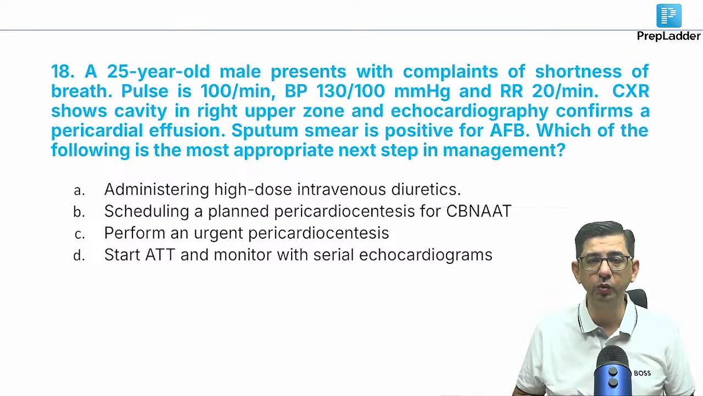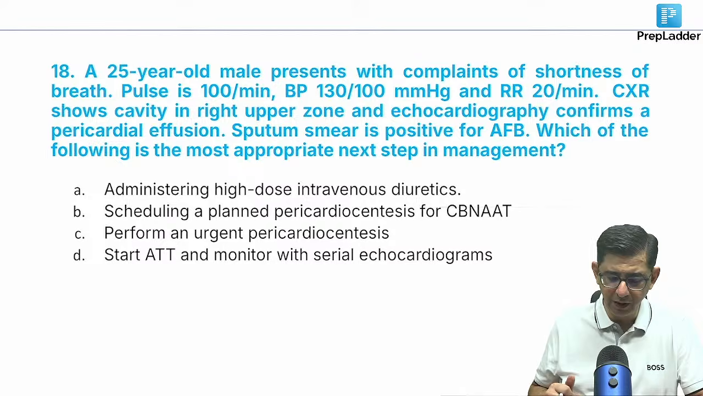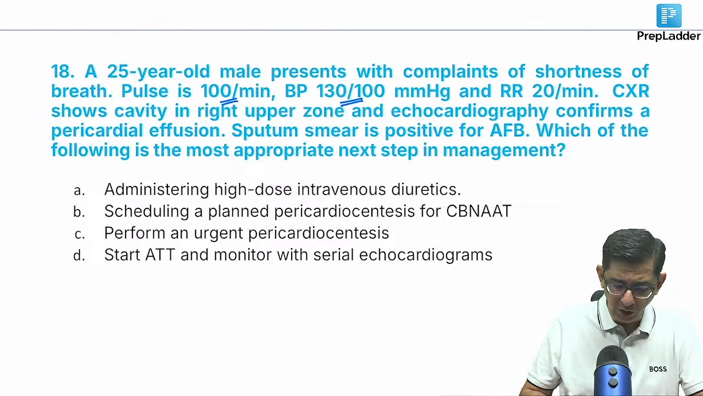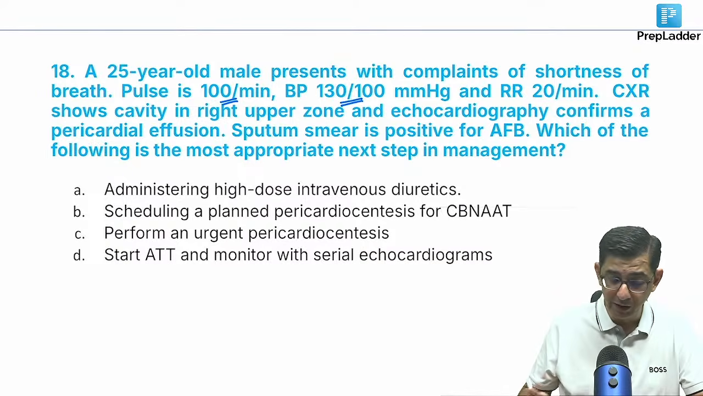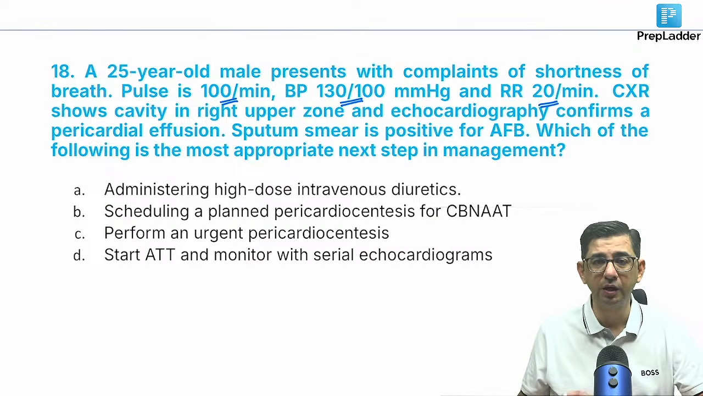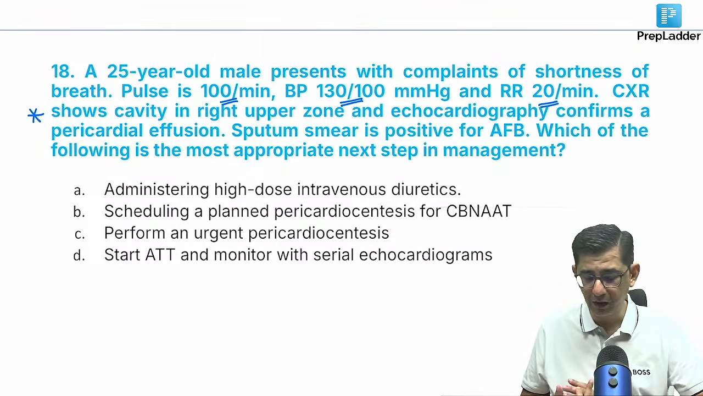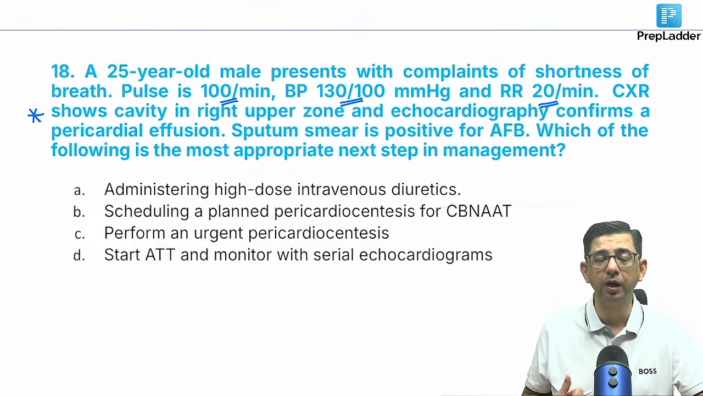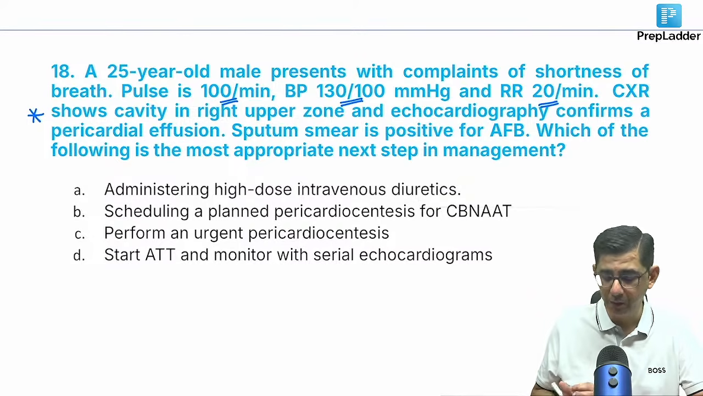We have this patient who has come to me with shortness of breath, and the pulse rate is around 100. That's okay. Blood pressure is also decent. I'll say not very high, but the diastolic blood pressure is a little on the higher side. Respiratory rate is slightly increased as well. From the vitals perspective, at least not a crashing patient. There's a cavity in the right upper zone, and echocardiography shows a pericardial effusion. Sputum is positive for AFB. So one is giving me TB, and the second is telling me about fluid around the heart. So it's a case of extrapulmonary TB.